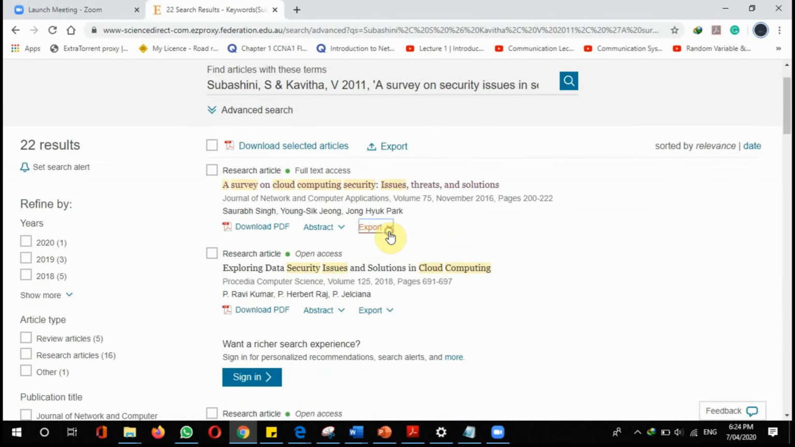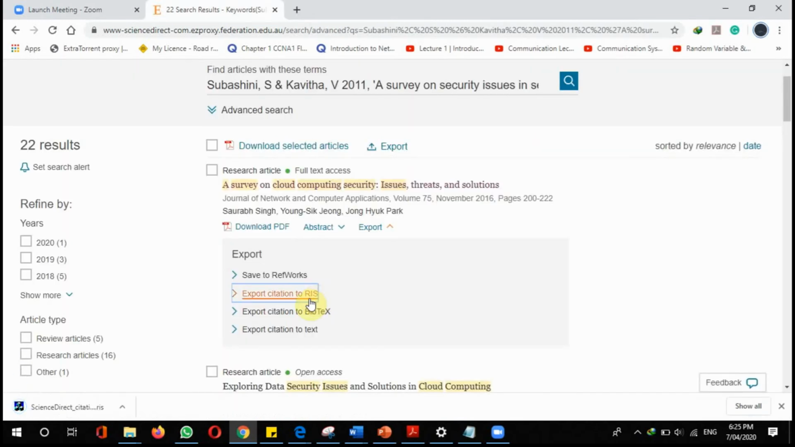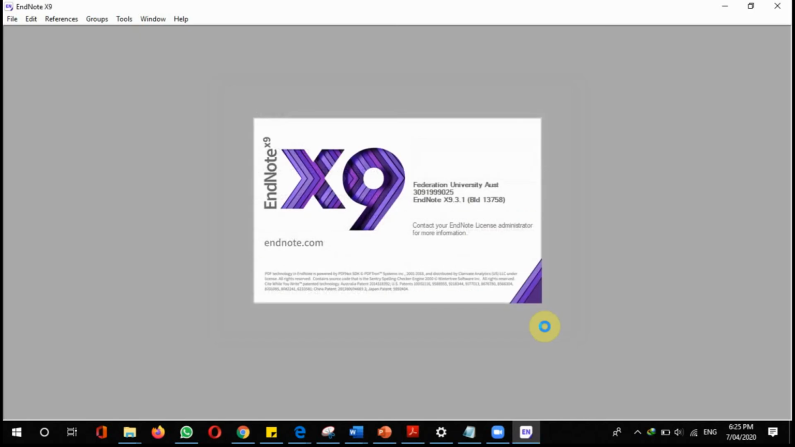So now I have to export the citation to RIS and download it. Yes, it will be downloaded. We have to open that RIS file in EndNote. Cancel that option.